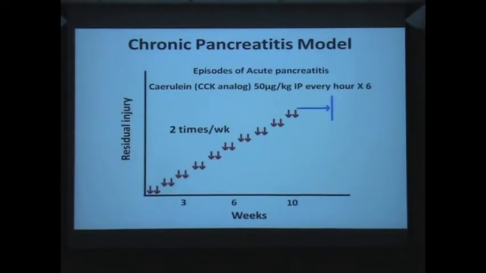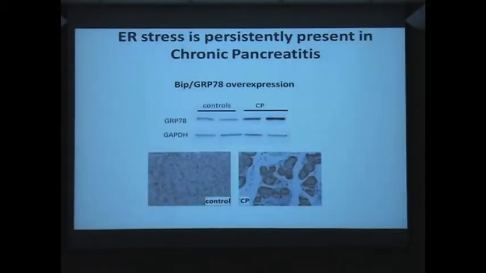For chronic pancreatitis, the scheme was to induce acute pancreatitis 2 times every week for 10 weeks. We found that endoplasmic reticulum stress is persistently present in chronic pancreatitis. As you can see, marker of ER stress, GRP78, also known as BIP, was expressed at much higher levels in chronic pancreatitis compared to controls, and this was also demonstrated by immunohistochemistry.